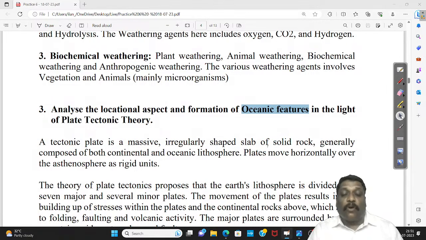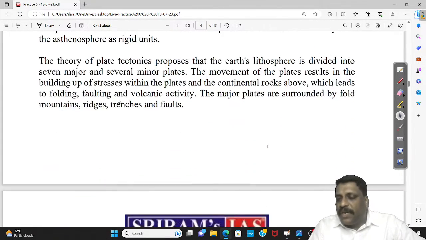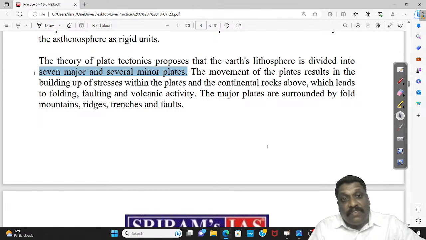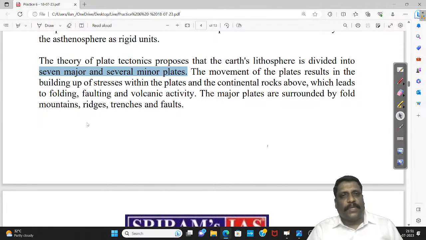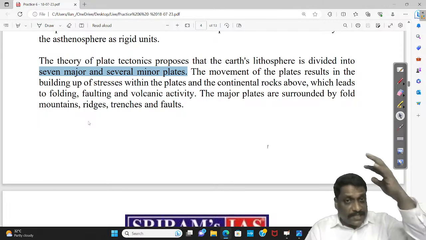If you want to add, for example, assume that this is a 250 words question, then you can say the entire lithosphere is divided into several plates. Don't even write how many plates there are. To be very precise, they are divided into 7 major plates and several minor plates, approximately around 20 minor plates. If you want to give the names: Pacific plate, North American plate, South American plate, Eurasian plate, African plate, Indo-Australian plate, and Antarctic plate. These are the 7 plates.